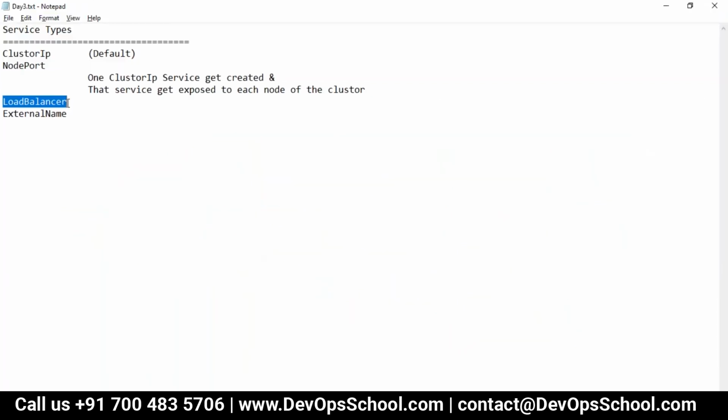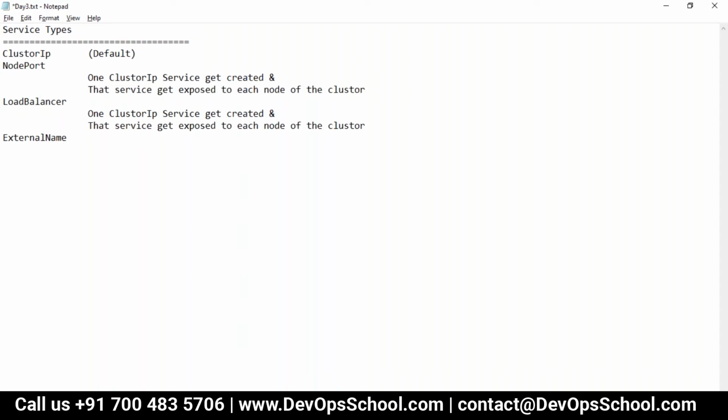So here, when you create a load balancer type, one cluster IP service gets created, and then the service gets exposed to the nodes of the cluster. Node port also happens, and at the same time one external LB gets created, and each node of the cluster gets load balanced by the external load balancer.